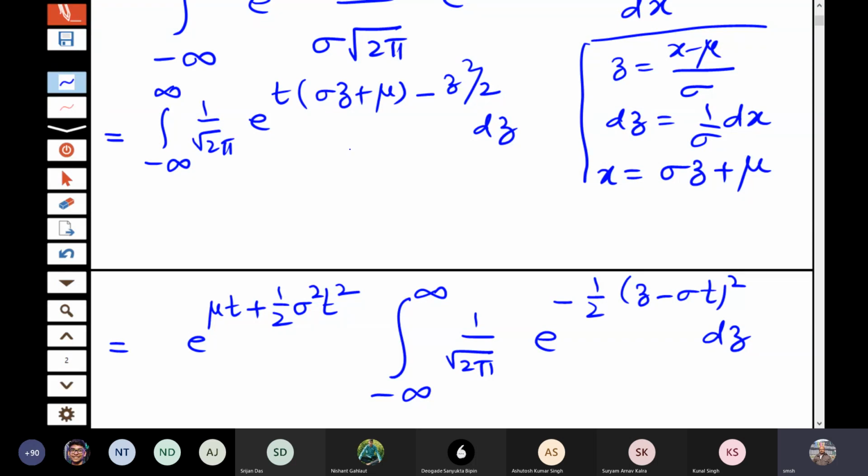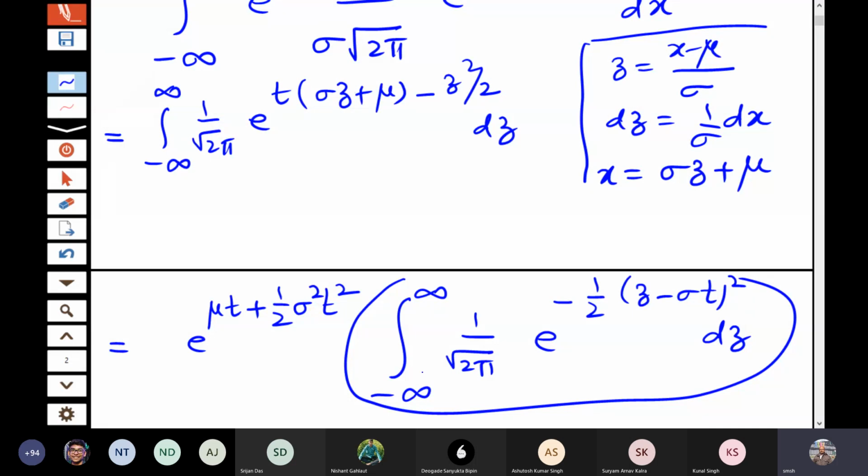And then remaining terms are, of course, e to the power mu t comes out, and I have added e to the power half sigma square t square, so that also comes out. So this is the thing. Is this adjustment clear?